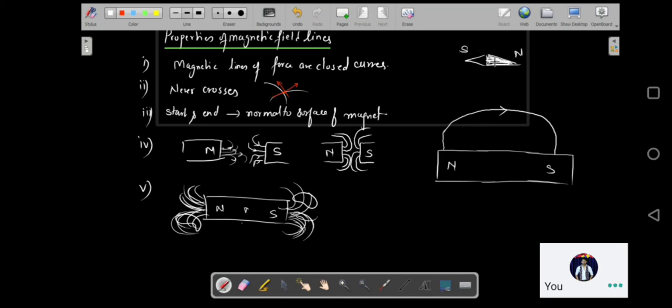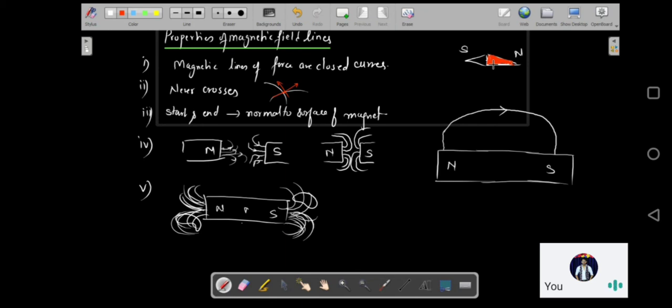Always remember this: the one which is darkened might be darkened with black or red. In the printed textbook, it will be darkened with black. So basically the darkened one is always the north pole, and the other one is the south pole. If I take this compass needle, which is basically a small metal piece cut into this shape and pivoted, I hope you all have seen those keychains which have a magnetic needle.